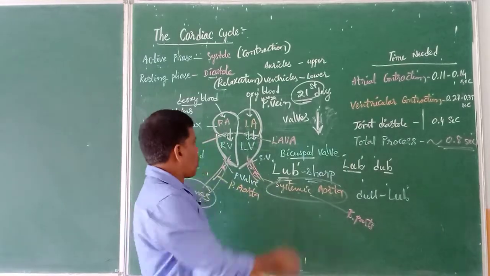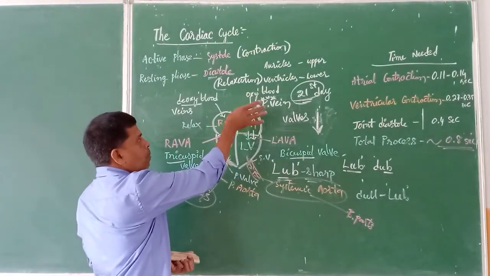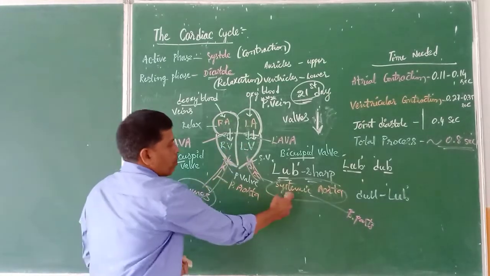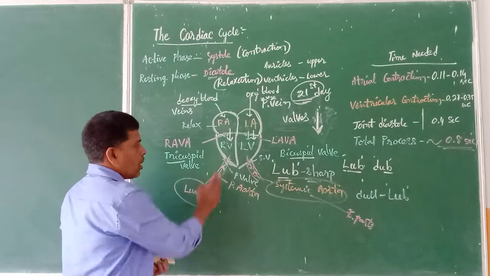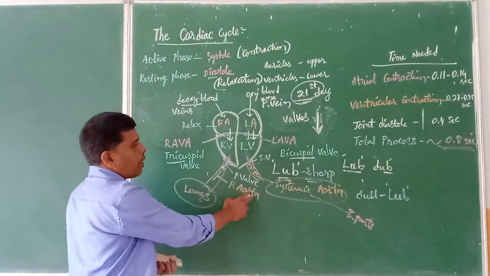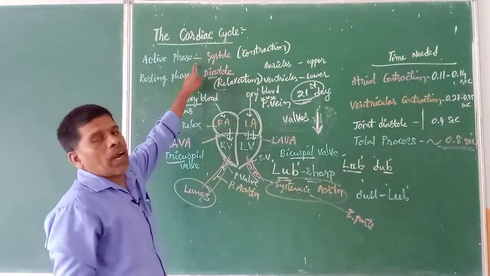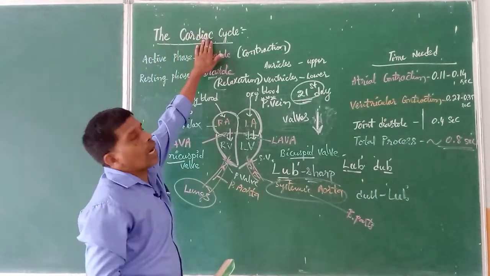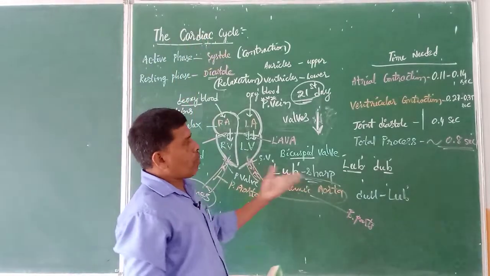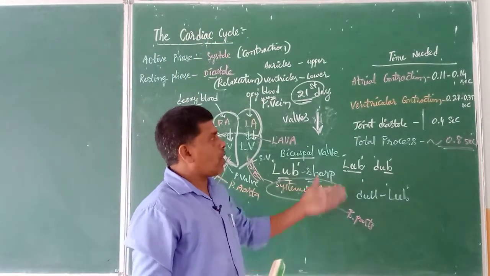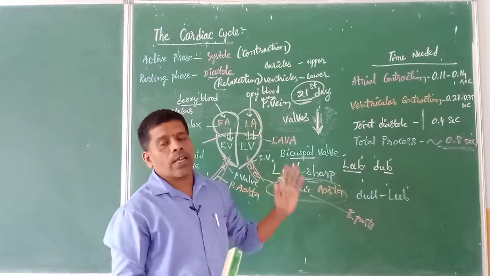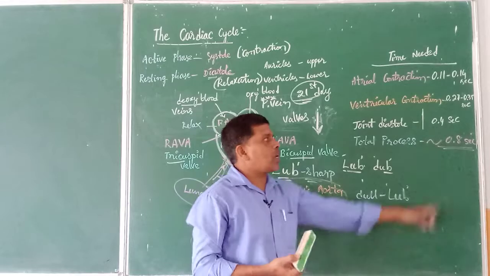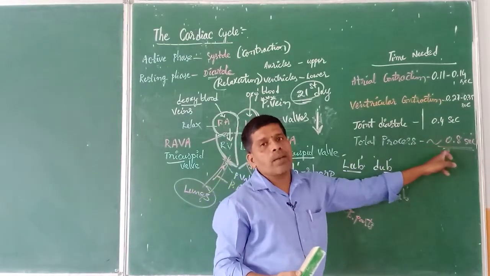So like this, the blood flows from the upper two chambers into the lower two chambers. From there it goes to the body parts through the systemic aorta, as oxygenated blood, and into the lungs through the pulmonary aorta. One contraction and relaxation of auricles and ventricles is called one cardiac cycle. How much time is required? It is estimated that the whole process, the complete auricle contraction, relaxation, ventricle contraction, relaxation, takes place in approximately 0.8 seconds.